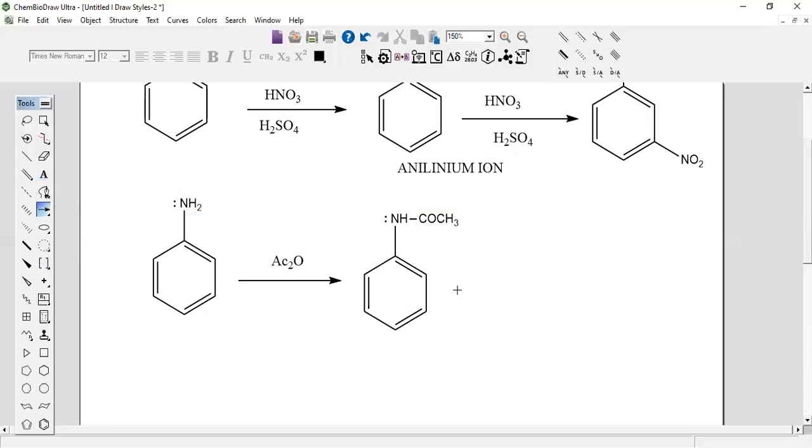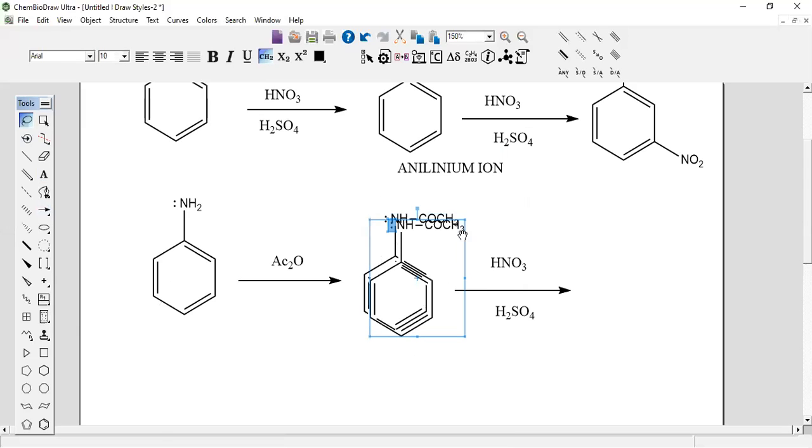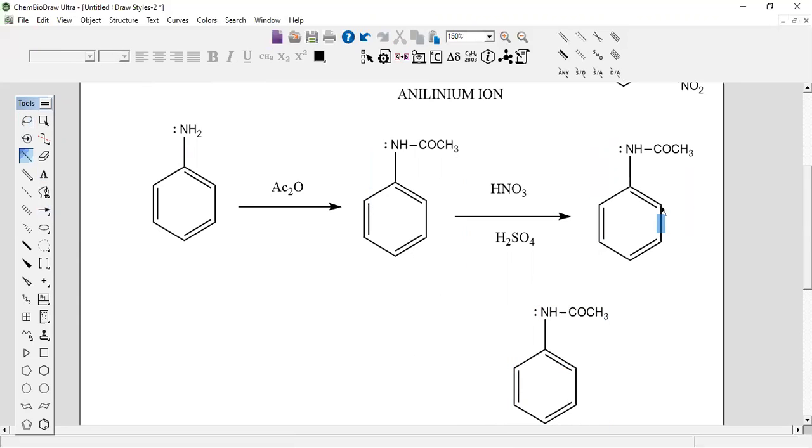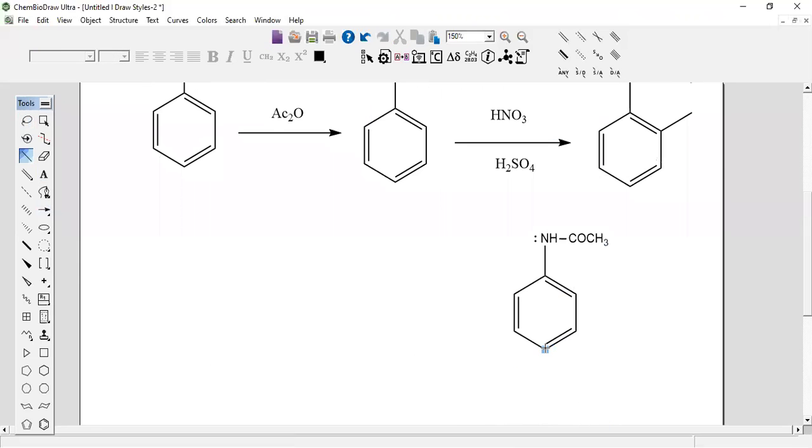That's why, whenever it is treated with the mixture of HNO3 and H2SO4, you will get either ortho-nitroacetanilide or para-nitroacetanilide. One compound is at the ortho position, another is at the para position.